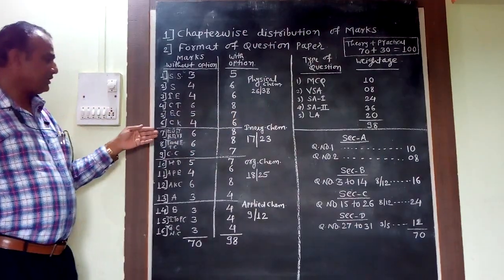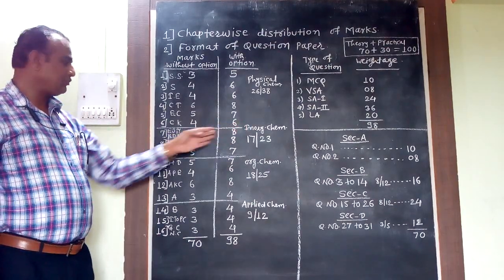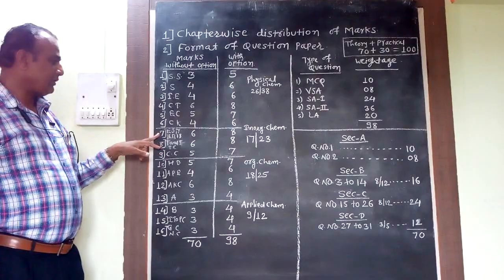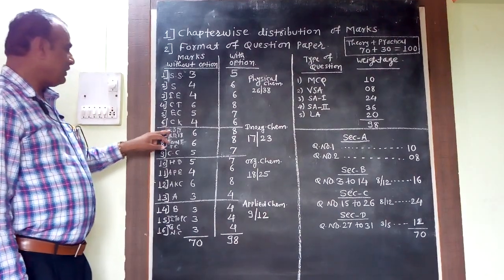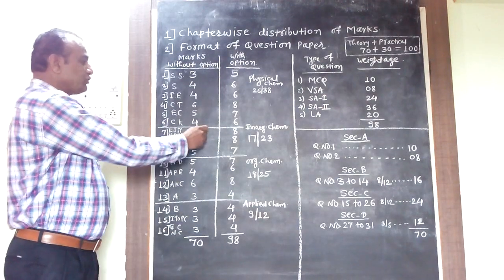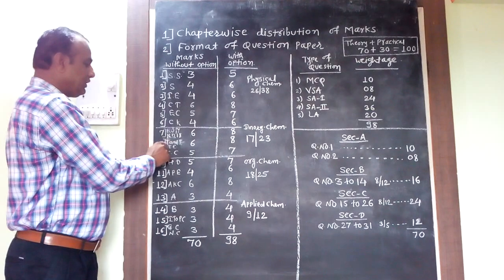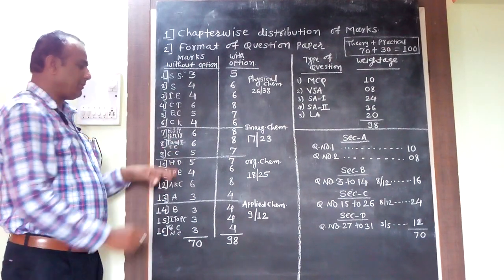Now the next chapters, chapter numbers 7, 8 and 9, as I told, are related to inorganic chemistry. Chapter number 7 is elements of group 16, 17 and 18. Marks without options are 6, with option marks are 8. The next topic is transition and inner transition elements.